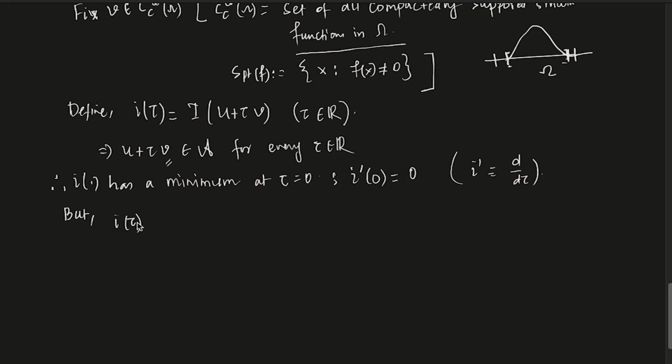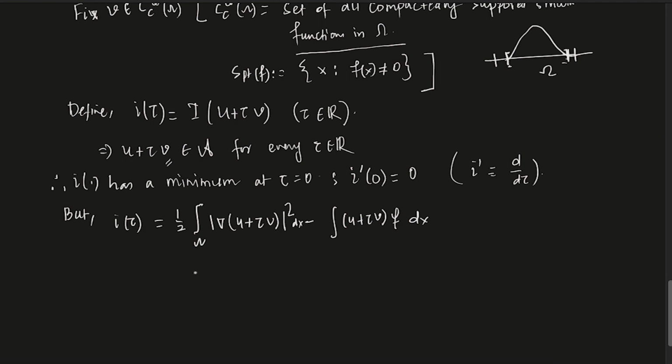I of tau is equal to half integral of gradient of u plus tau v squared, minus integral of u plus tau v times f dx, right?